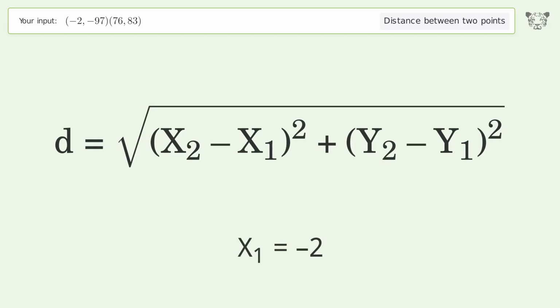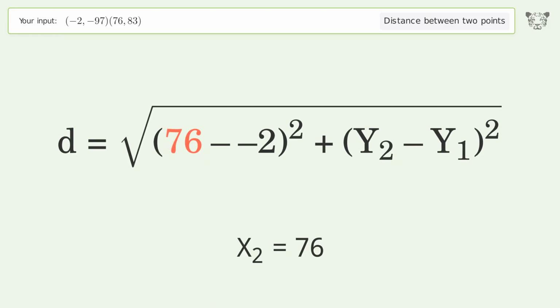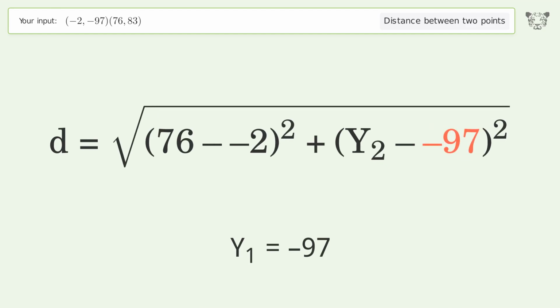x1 equals -2. x2 equals 76. y1 equals -97. y2 equals 83.